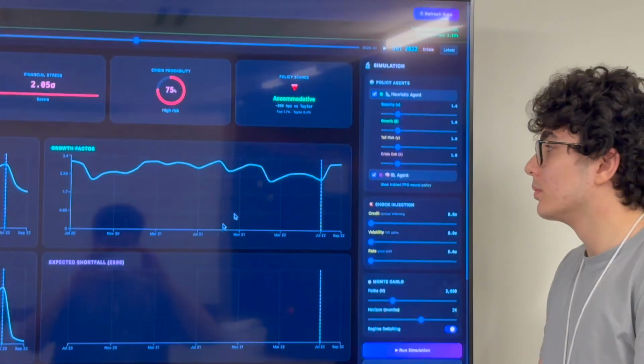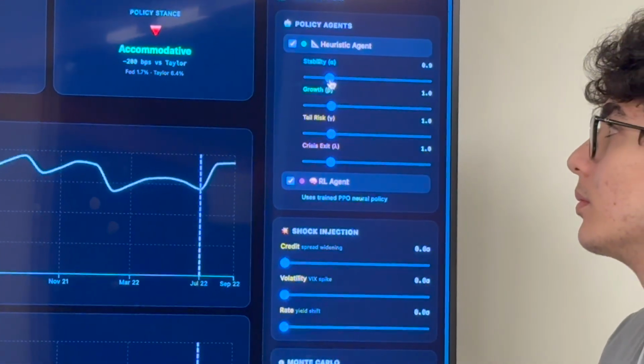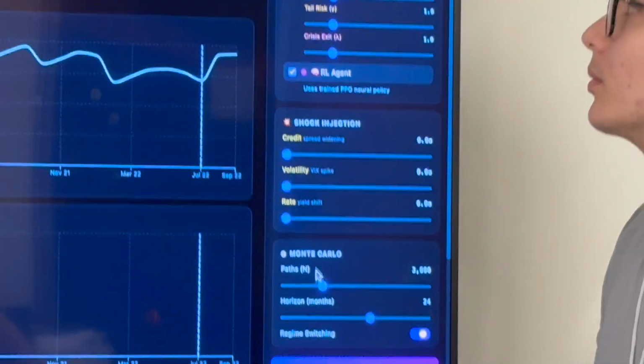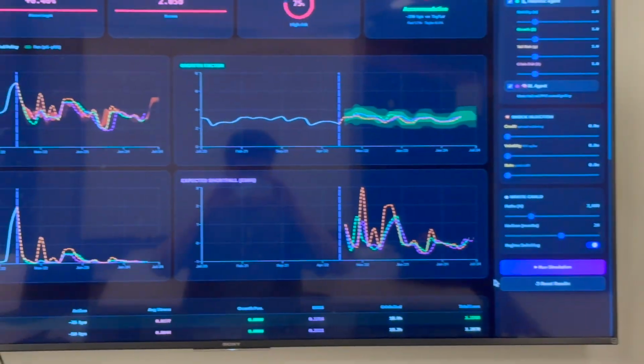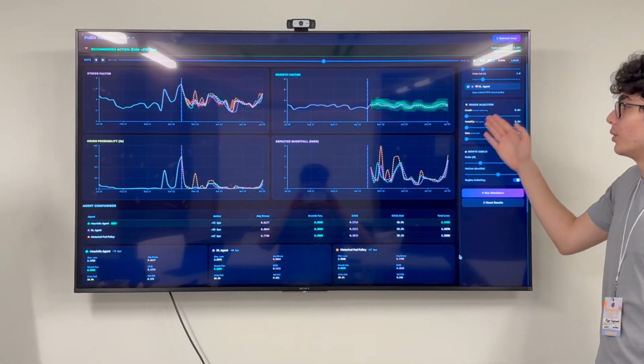On the right panel, we have our 2 agents, the heuristic agent where we can customize the different weights, as well as the RL agent, and finally we have the Monte Carlo simulation where we can actually find our optimal rate path. So as you can see, this is an example of a real economic recession from July 2022, and we